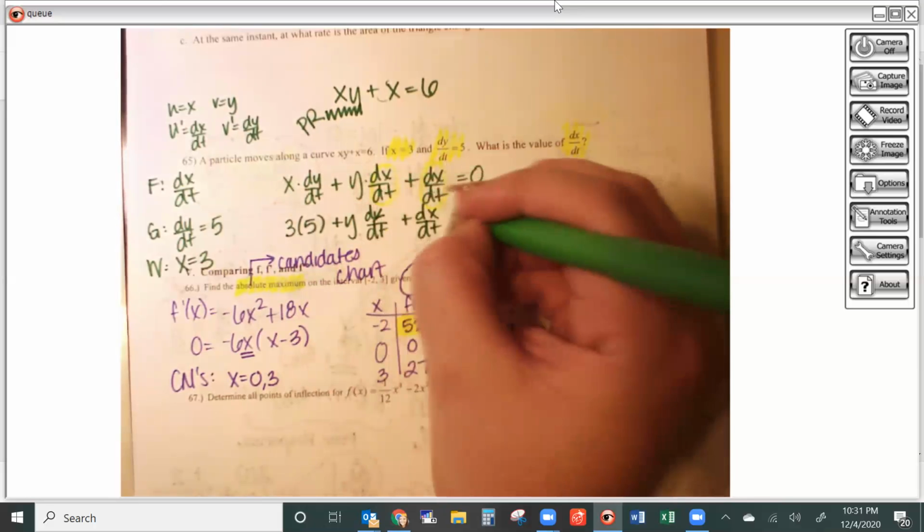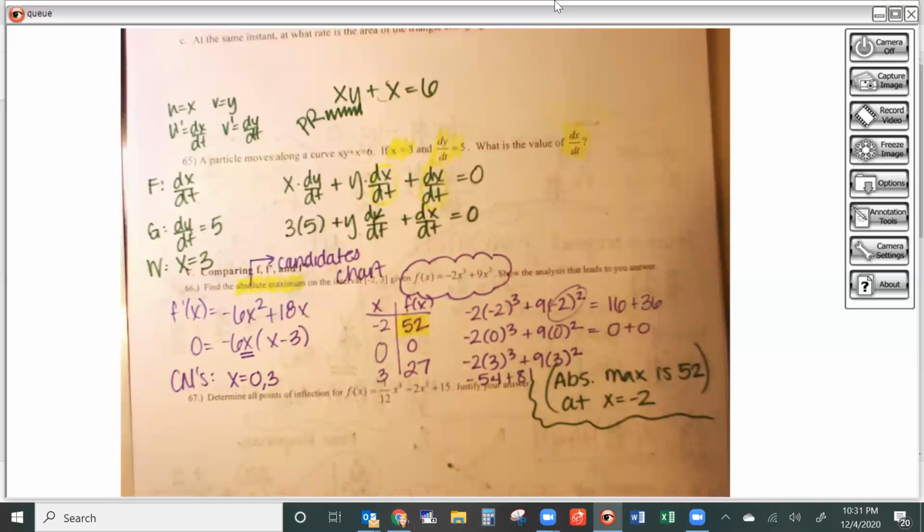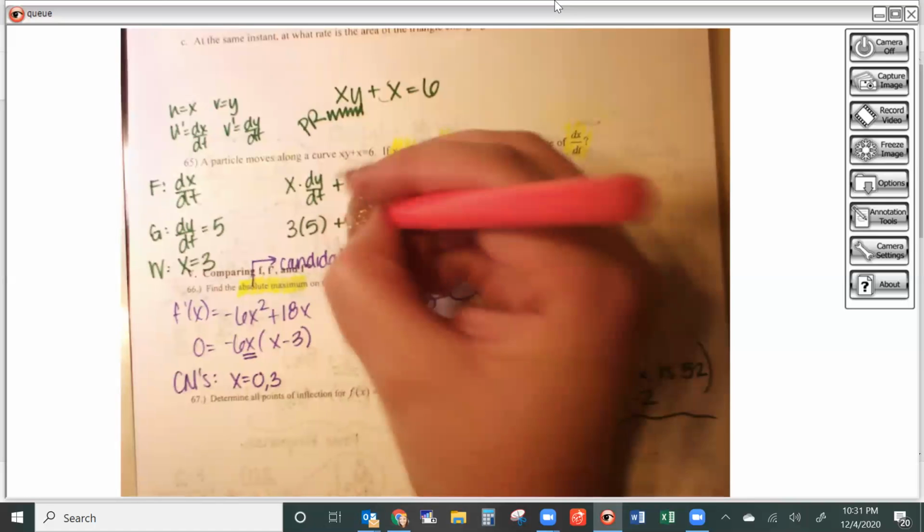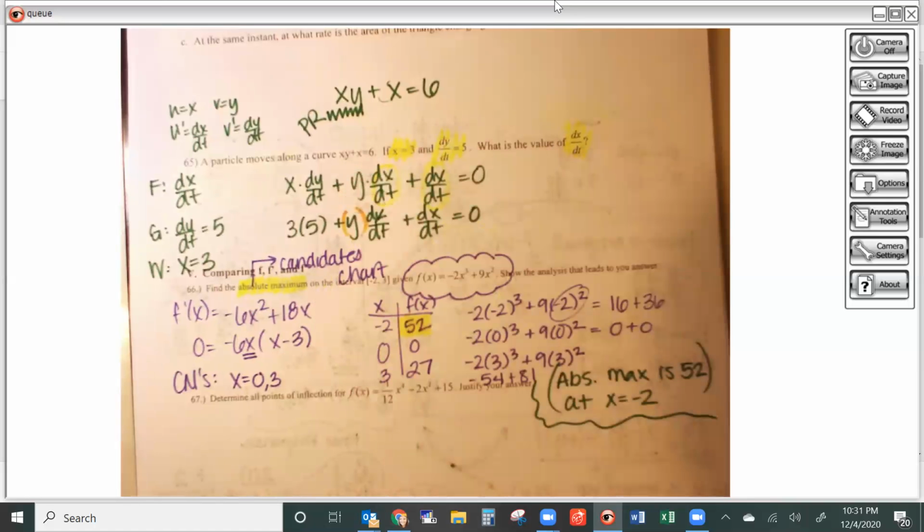And then it's like, wait a second, something's wrong here. I'm supposed to know this y. If I don't know y, there's no way I can solve for dx dt, because then I have too many things I don't know. I can only afford to have one thing I don't know. So you're going to have to go back and think about, if x is 3, how can I go back and find y?